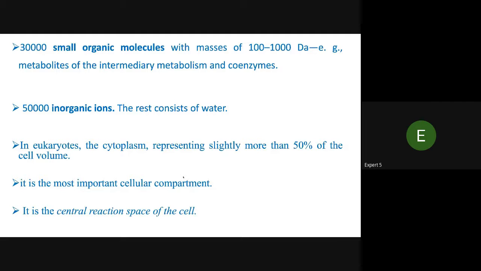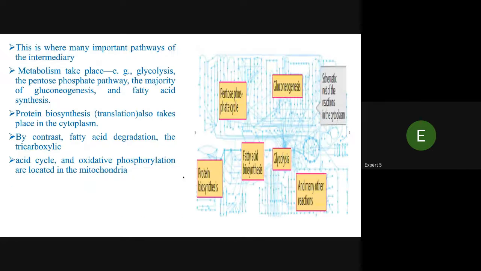It is a central reaction space of the cell. This is where many important pathways of the intermediary metabolism take place: glycolysis, the pentose phosphate pathway, the majority of gluconeogenesis and fatty acid synthesis, protein biosynthesis, and translation also take place in the cytoplasm.